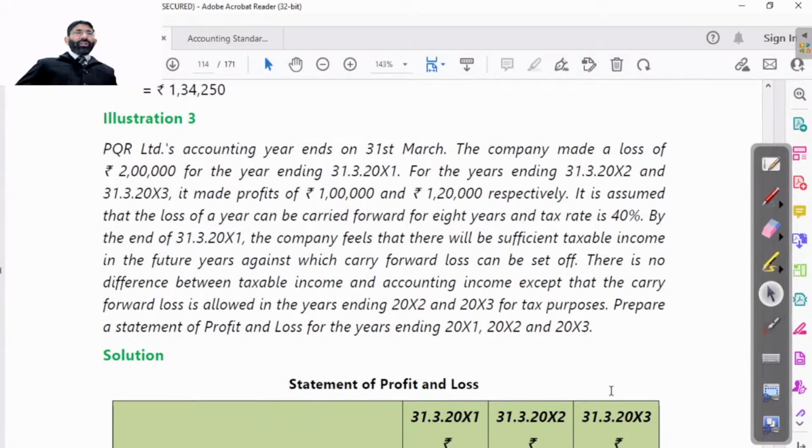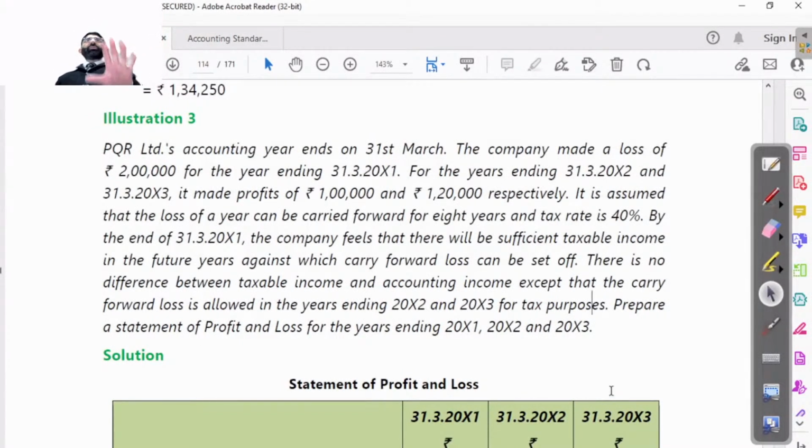Why we cannot do it in this way, sir? 26,250, 12,000. Basically, these are the provisions which are applicable here, beta, and these provisions we have not studied yet. Due to that reason, I have already mentioned it to you. This is just memorization, not an understanding which you will get in this year, in this particular illustration number 2, because the math you don't know.